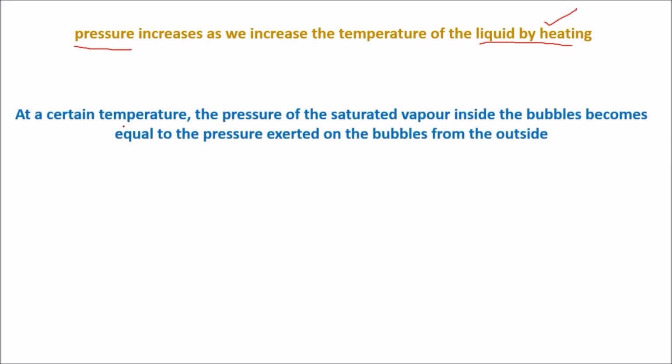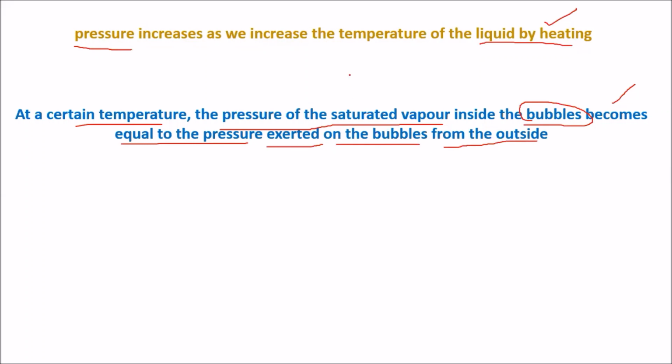At certain temperatures, the pressure of the saturated vapor inside the bubbles becomes equal to the pressure exerted on the bubbles from the outside.